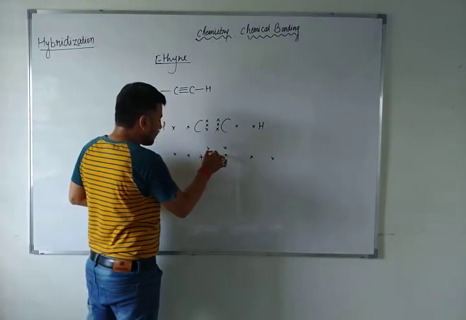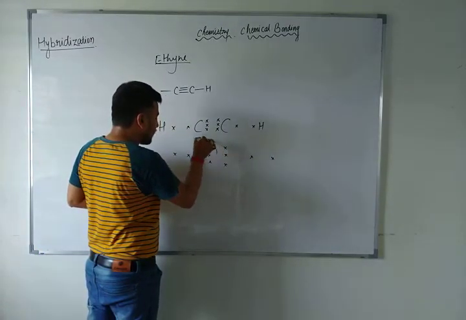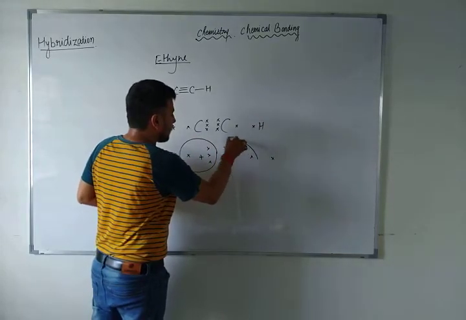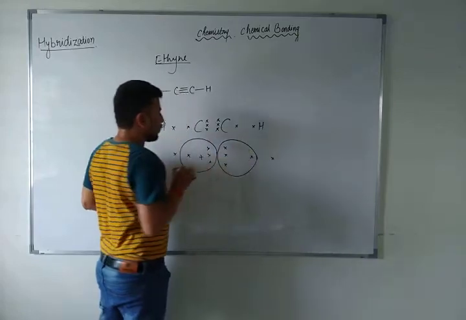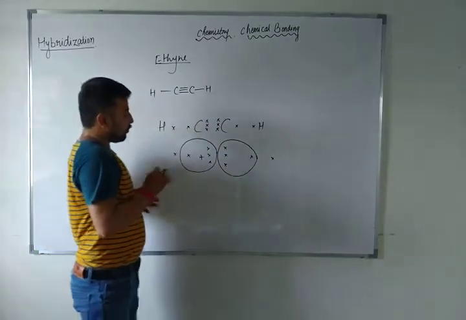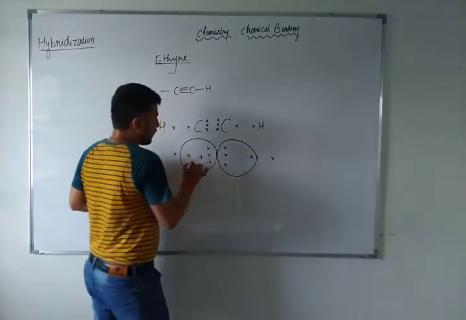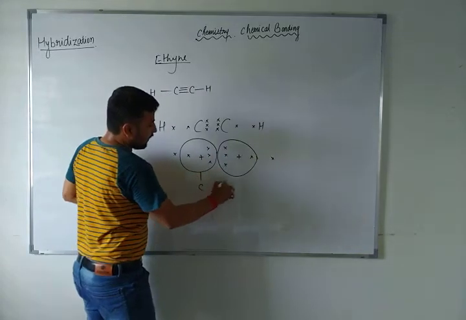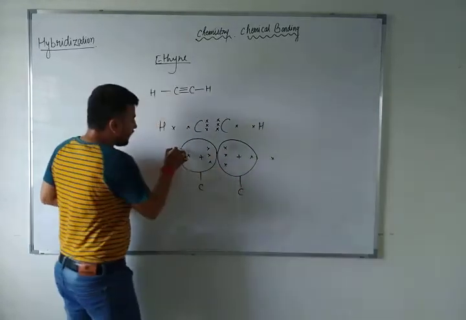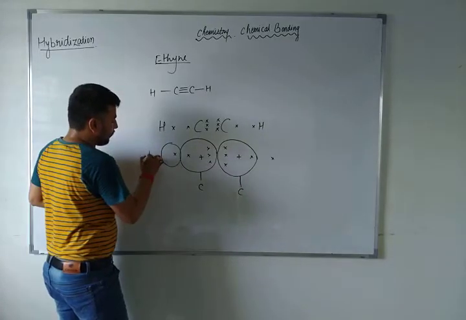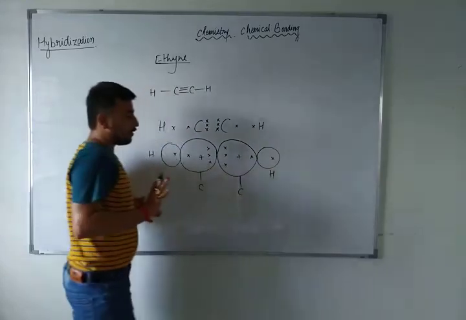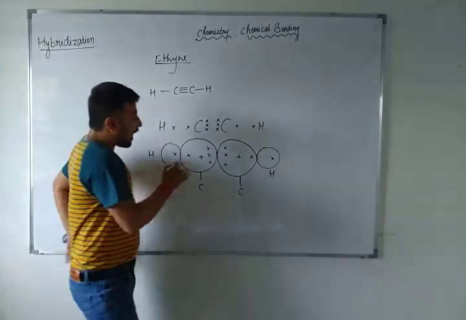This is the nucleus of the first carbon atom, and this is the nucleus of the second carbon atom, this is the nucleus of a hydrogen atom, and this is the nucleus of the other hydrogen atom. Got it? Now what will happen?